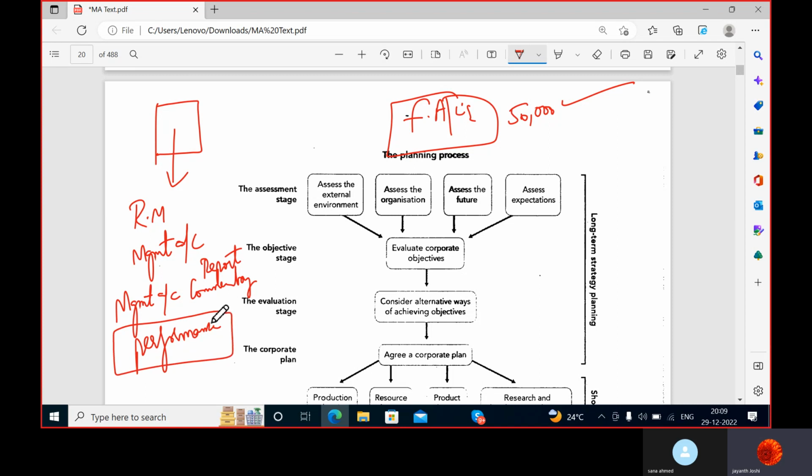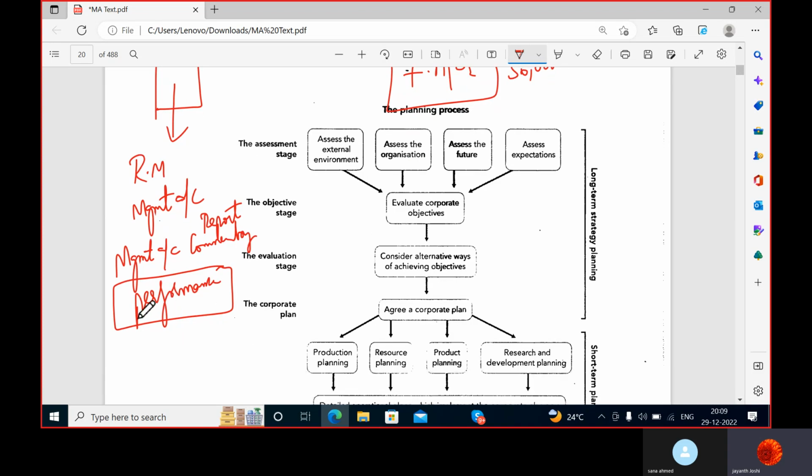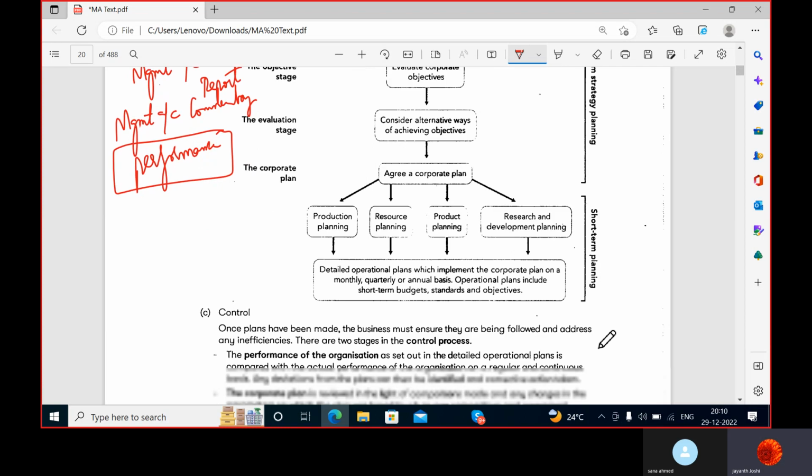See, I gave you the ratio analysis chapter, correct? In that you have come across this particular terminology, company's performance. How is the company's performance in all the areas? Liquidity, solvency, overall profitability. Did I say all these points? So the management accountant is going to study the company's financial reports, each and every area of the financial report. He will give the report on the company's performance in various areas like liquidity, solvency. Solvency is nothing but how solvent the company is.